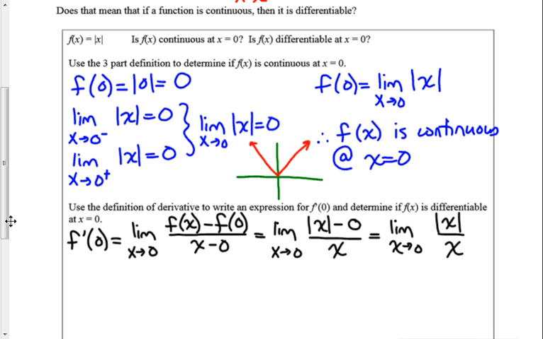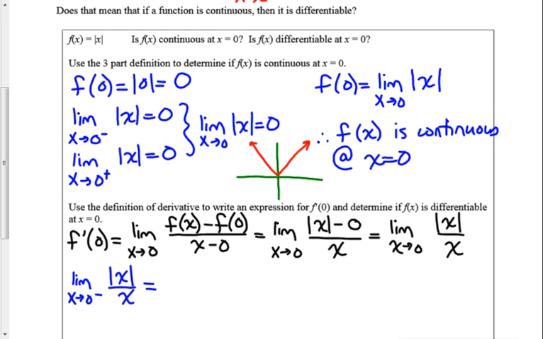Well, we really need to evaluate this limit from each side. So I'm going to start by looking at the limit as x approaches 0 from the left of the absolute value of x over x. So when I am to the left of 0, let's say I'm using x is -1.